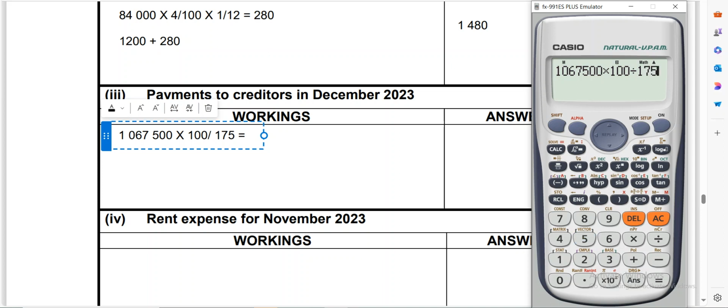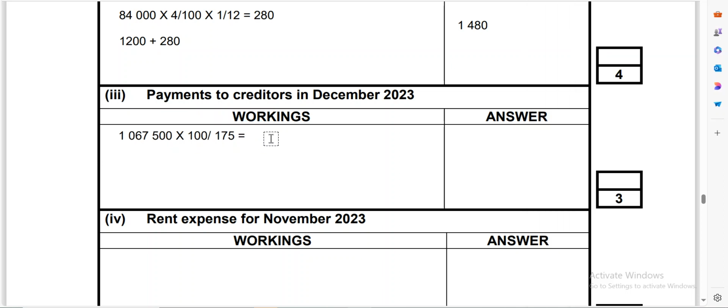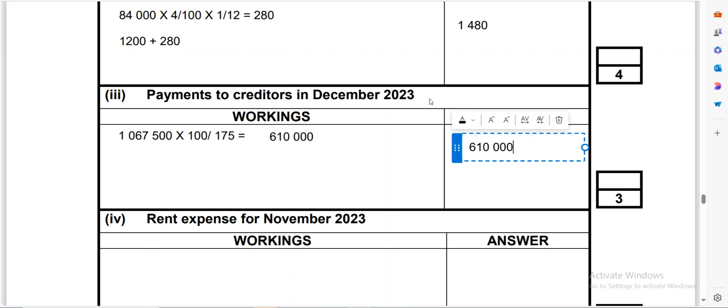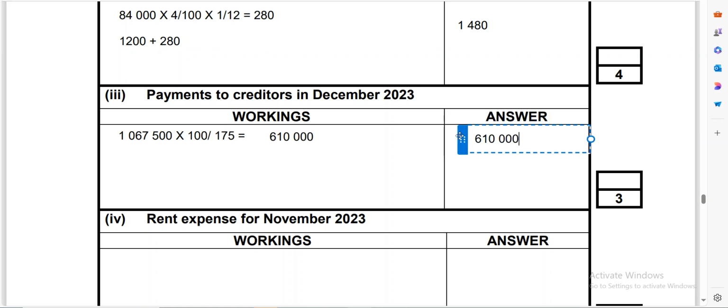The reason why I'm saying 175 is because our selling price is made up of the cost price plus the profit that we want to make. So the answer that we are getting here is 610,000. So that 610,000 is what we are going to pay. Remember, they said that all stock is bought on credit, so that 610,000 will become the final answer here, and then you're done dealing with that.